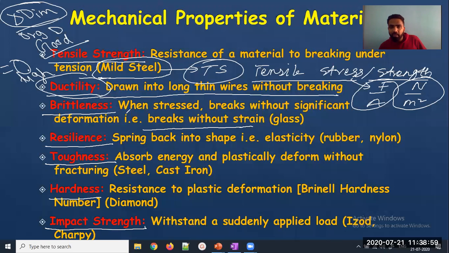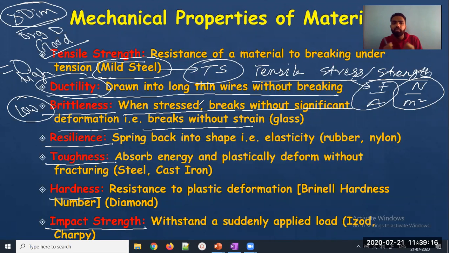A material that, when stressed, breaks without significant deformation. So should a material have low brittleness or high brittleness mechanically? It should have low brittleness. So to have low brittleness, what is the condition? It should have high strain. If it can induce strain, it can deform. Deformation means there is a change in dimension, whether change in length, area or diameter.